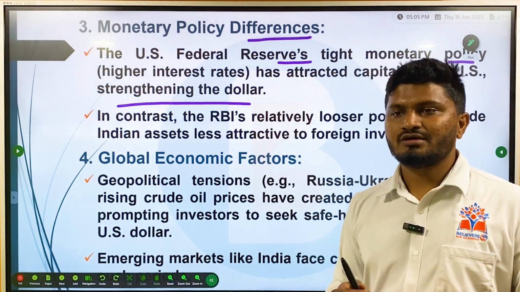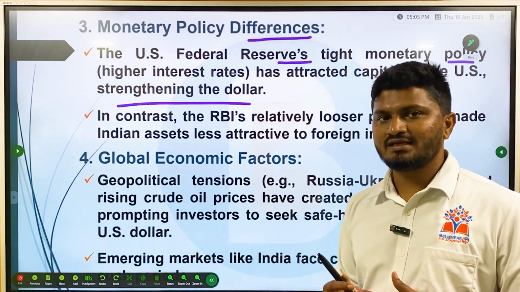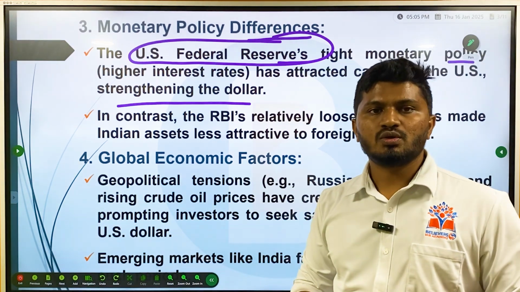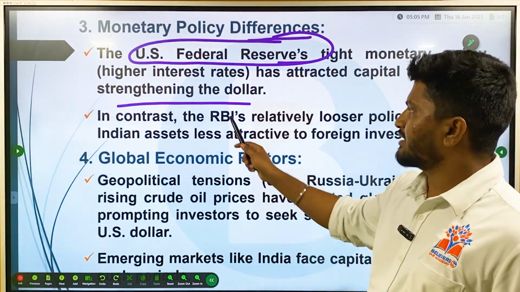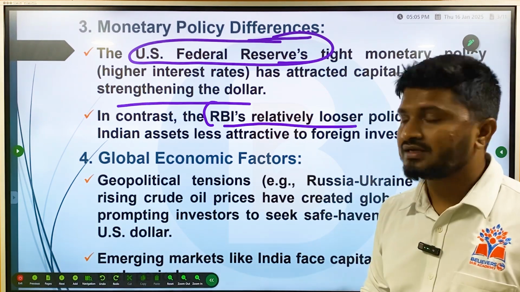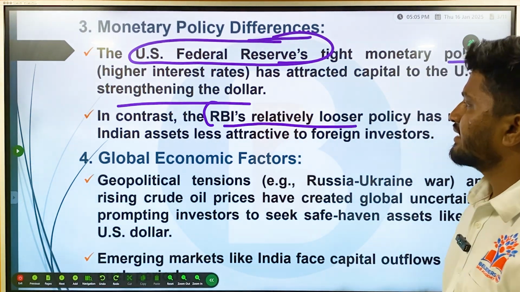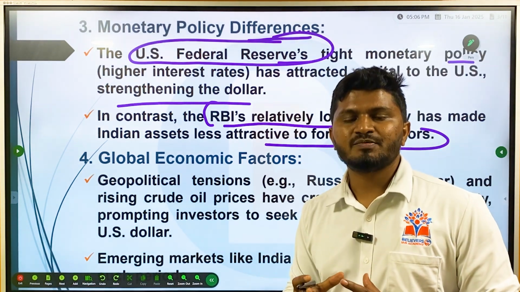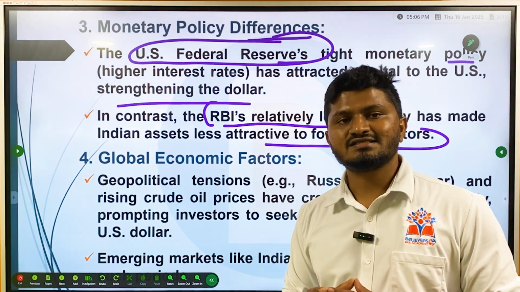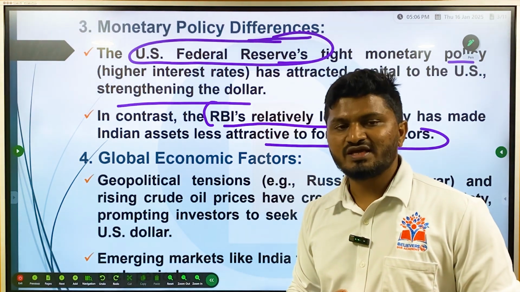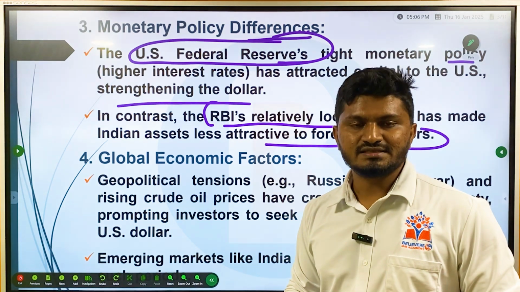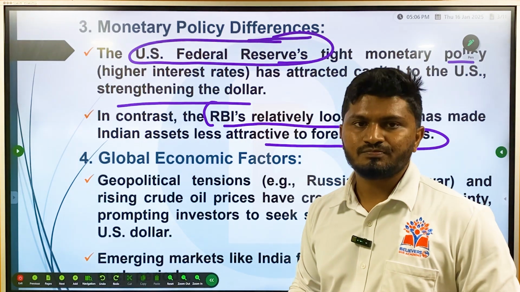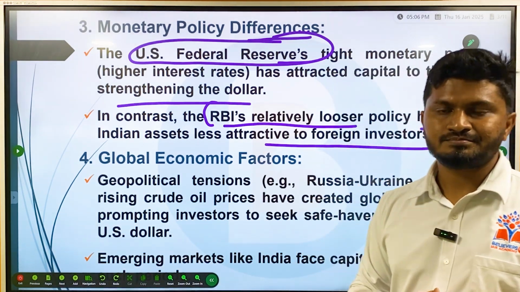Okay, so the USA economy is so powerful that the monetary policy of US Federal Reserve has implication all over the world. Then, in contrast, RBI's relatively looser policy has made Indian assets less attractive to foreign investors. Okay, whenever the monetary policy is tight, it means that the currency is hard, hard in the sense currency's demand is high. Whenever the monetary policy is weak, it is generally felt to be a loose or soft currency. Whenever the currency is soft, it means that demand for that particular currency is very low. That is what we are witnessing in case of India.